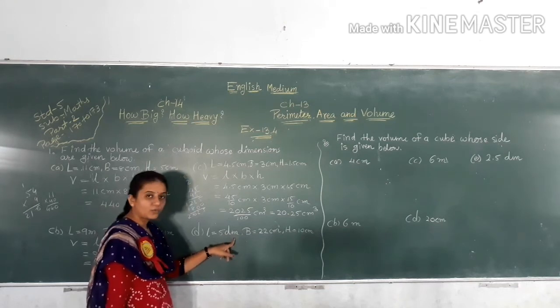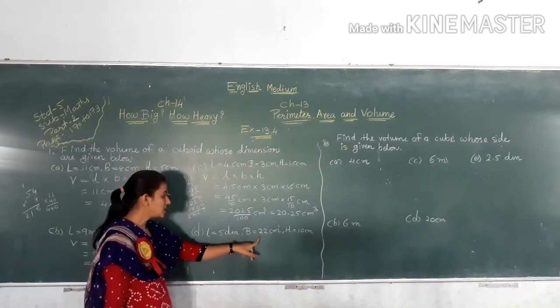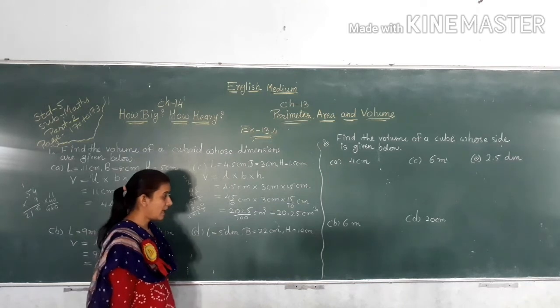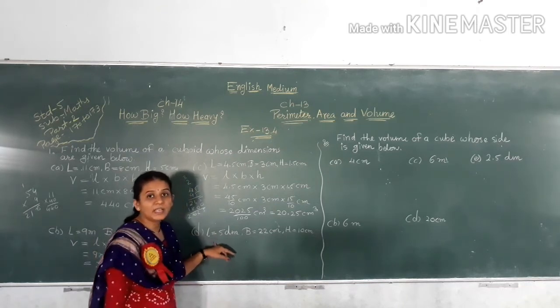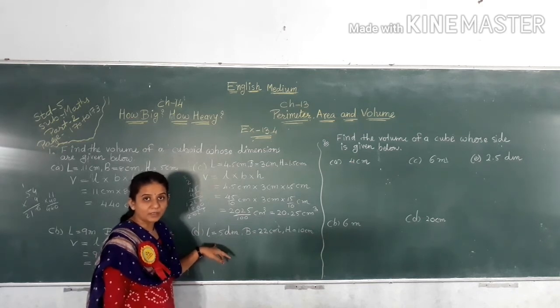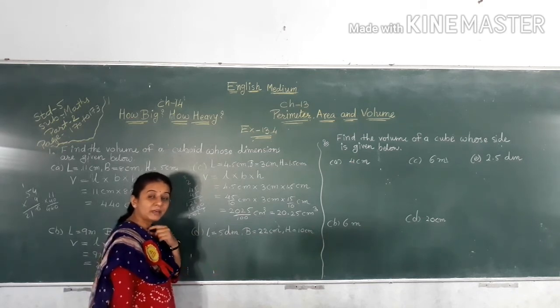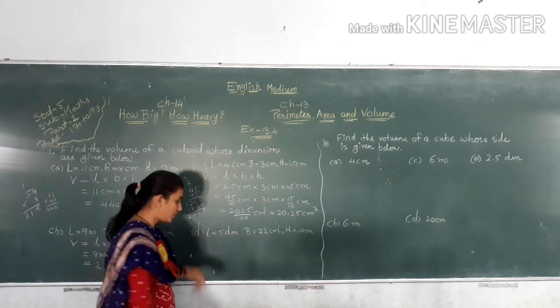Now next D here, L is equal to 5 dm, B is equal to 22 centimeter and H is equal to 10 centimeter. So 1 dm is equal to 10 centimeter. So 5 dm is equal to 50 centimeter.